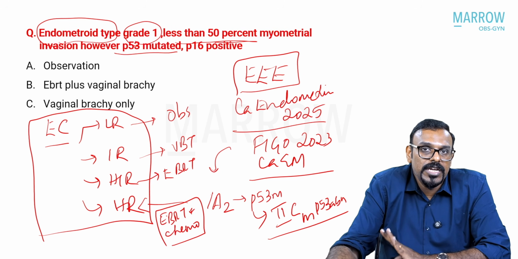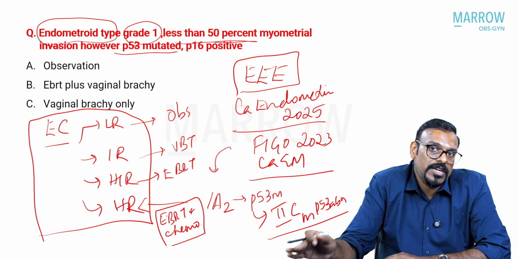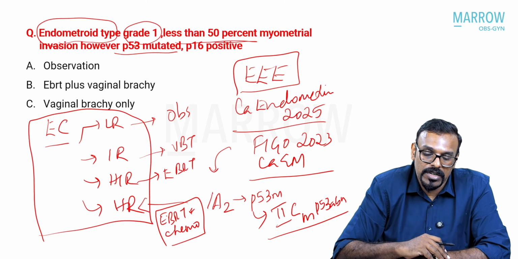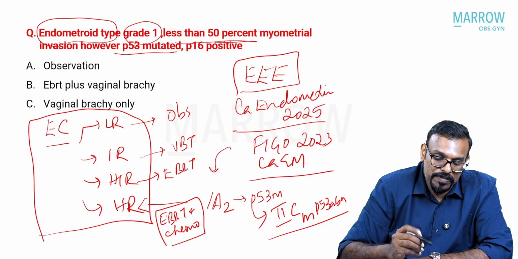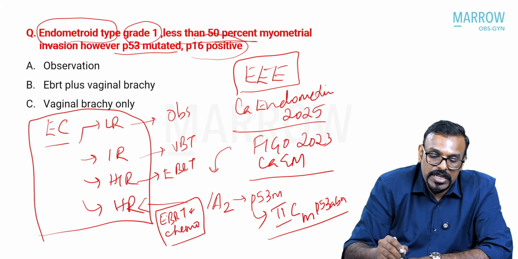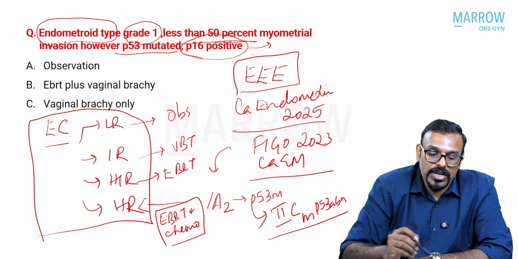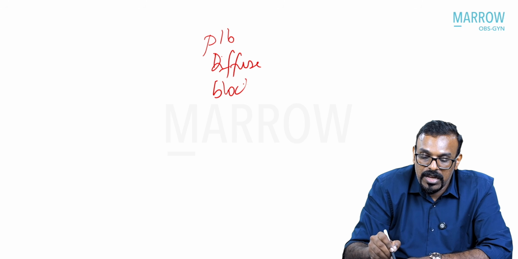So here you just need to be aware of the risk stratification these patients come under, and this particular patient comes under the high-risk variety. About P16 positivity, what you need to be aware of is that usually we look for P16 diffuse block positivity.